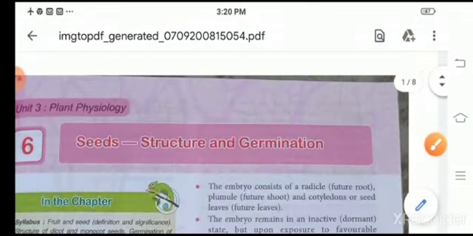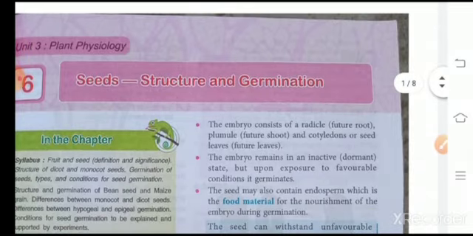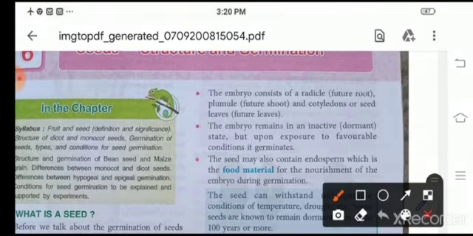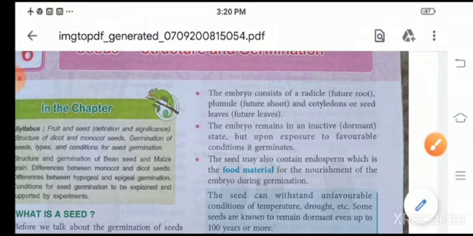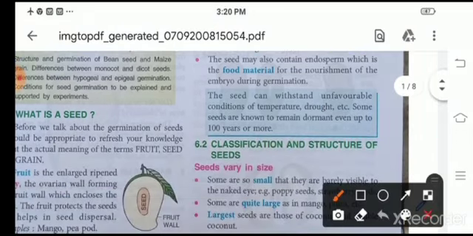Now this embryo consists of plumule and radicle and cotyledons, or the seed leaves. The embryo remains in an inactive state, but when exposed to favorable conditions, it germinates. Now the seed also contains endosperm, which is the food material for the nourishment of the embryo during germination.